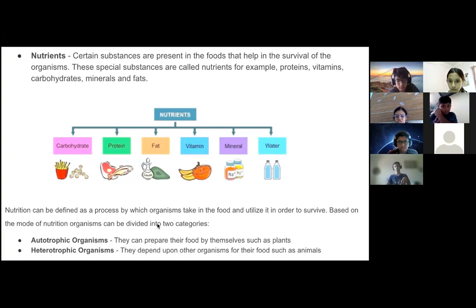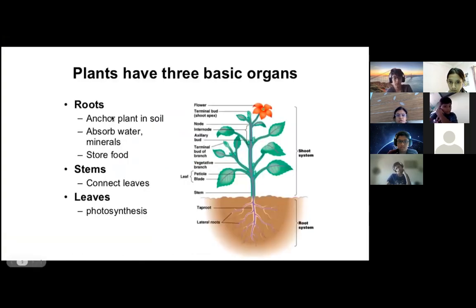Okay, first page. This is simple. Autotrophic and heterotrophic. Roots, stem, and leaves. Leaves perform photosynthesis. Stems connect leaves.